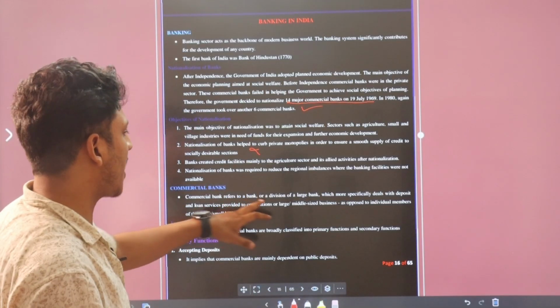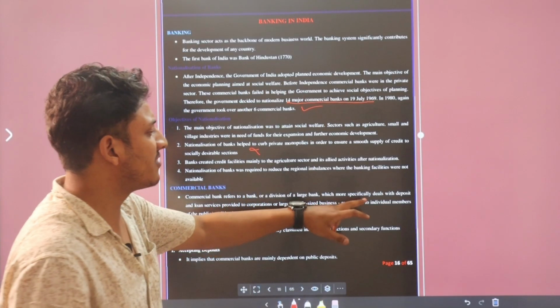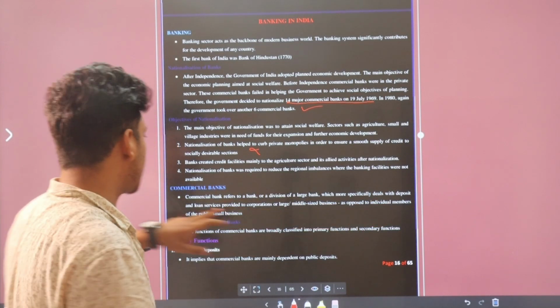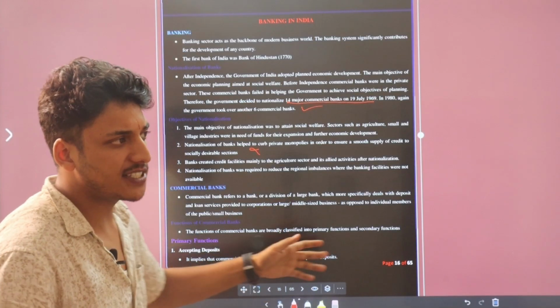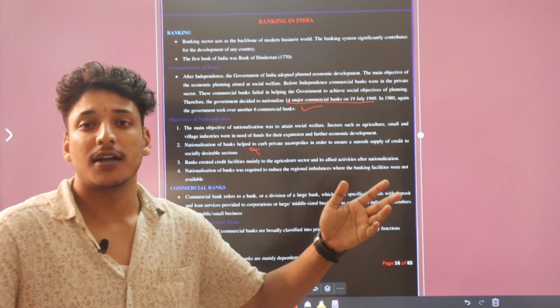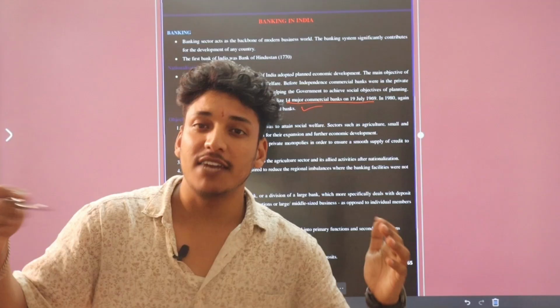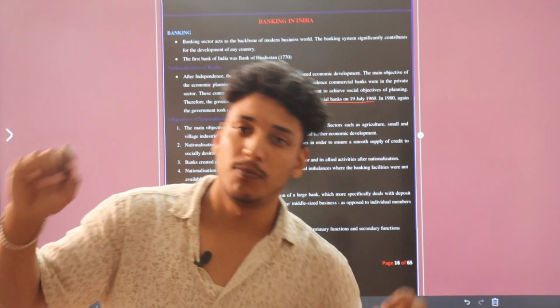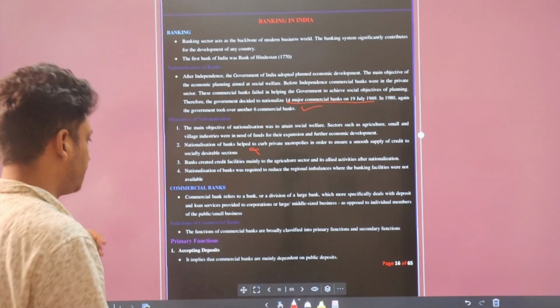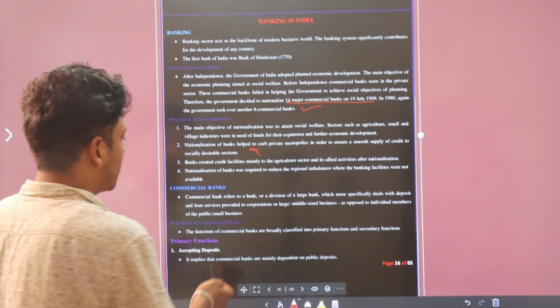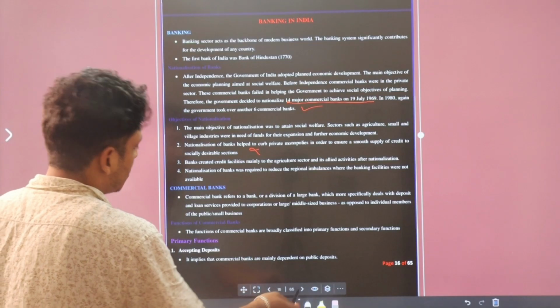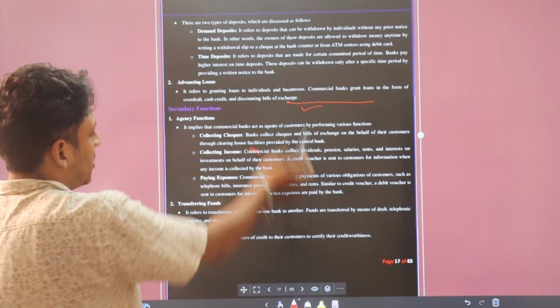A commercial bank refers to a bank or division of a large bank which more significantly deals with deposit and loan services. It will provide you services like loans, credit and withdrawal, but it will charge you something. Okay. Now the primary function of commercial banks is accepting deposits. Yes, this one is a major function.